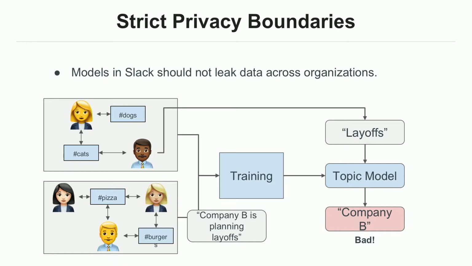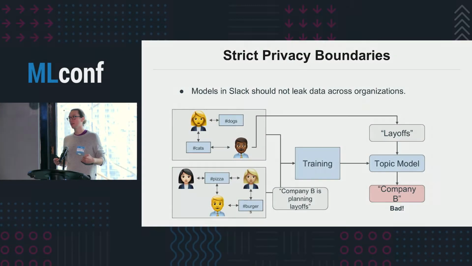Here's an example of something we don't want to happen. Let's say we're training a topic model, and we're using data from multiple teams, and one team is going through some hard times, and they're talking a lot about layoffs. If our topic model learns to associate layoffs with the name of that company, and we reuse that model across different teams, someone querying that model from a different team could infer that association, and that would be bad for our customers and bad for us.